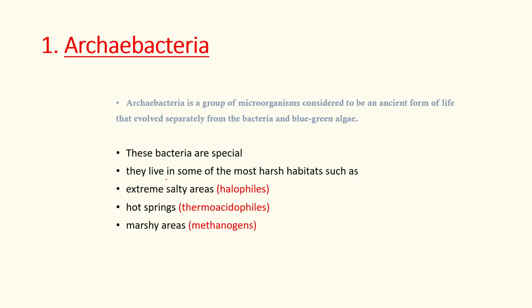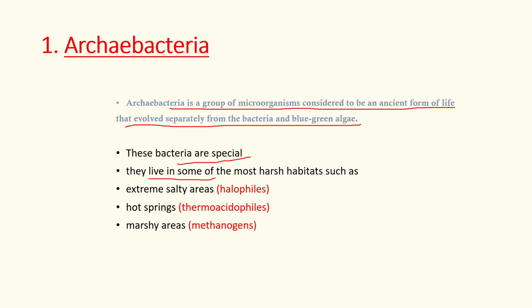Next is archaebacteria. What is archaebacteria? There are two members in Monera. First is archaebacteria and second is eubacteria. So now we are going to discuss archaebacteria. Archaebacteria is a group of microorganisms considered to be an ancient form of life that evolved separately from the bacteria and blue-green algae. These bacteria are very special.